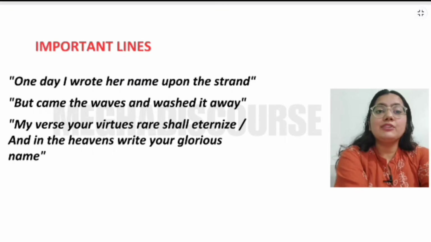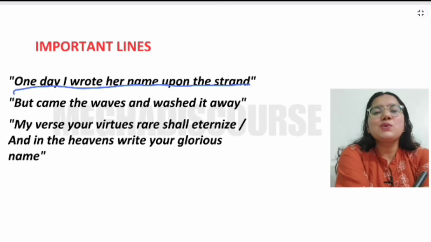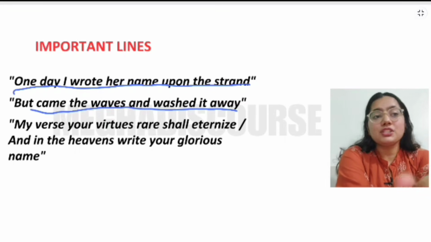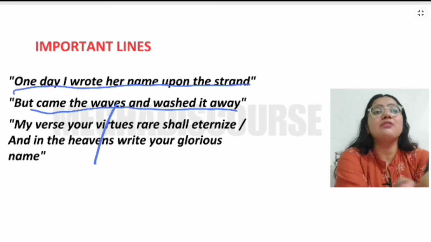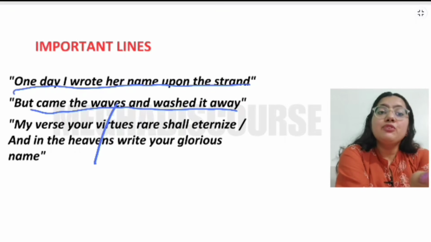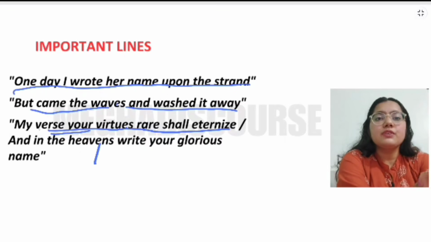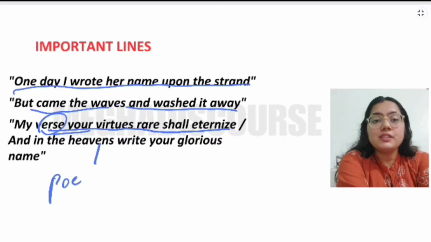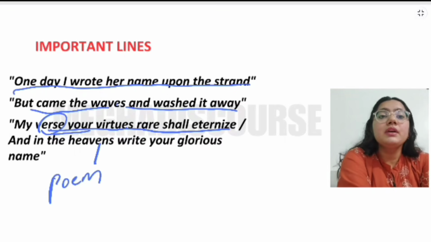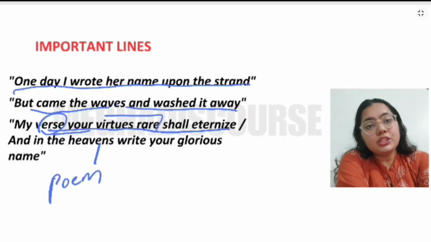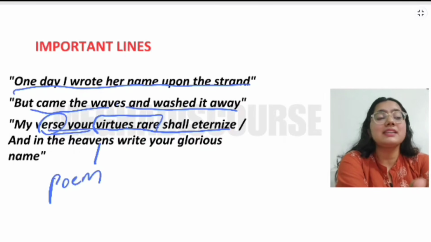So here we have the most important lines: one day I wrote her name upon the strand, but came the waves and washed it away. My verse, your virtues rare, shall eternize. Verse means poem. So my poem, your virtues that are very rare, your goodness that is rare, and I will eternalize you. Eternize means I will immortalize you.